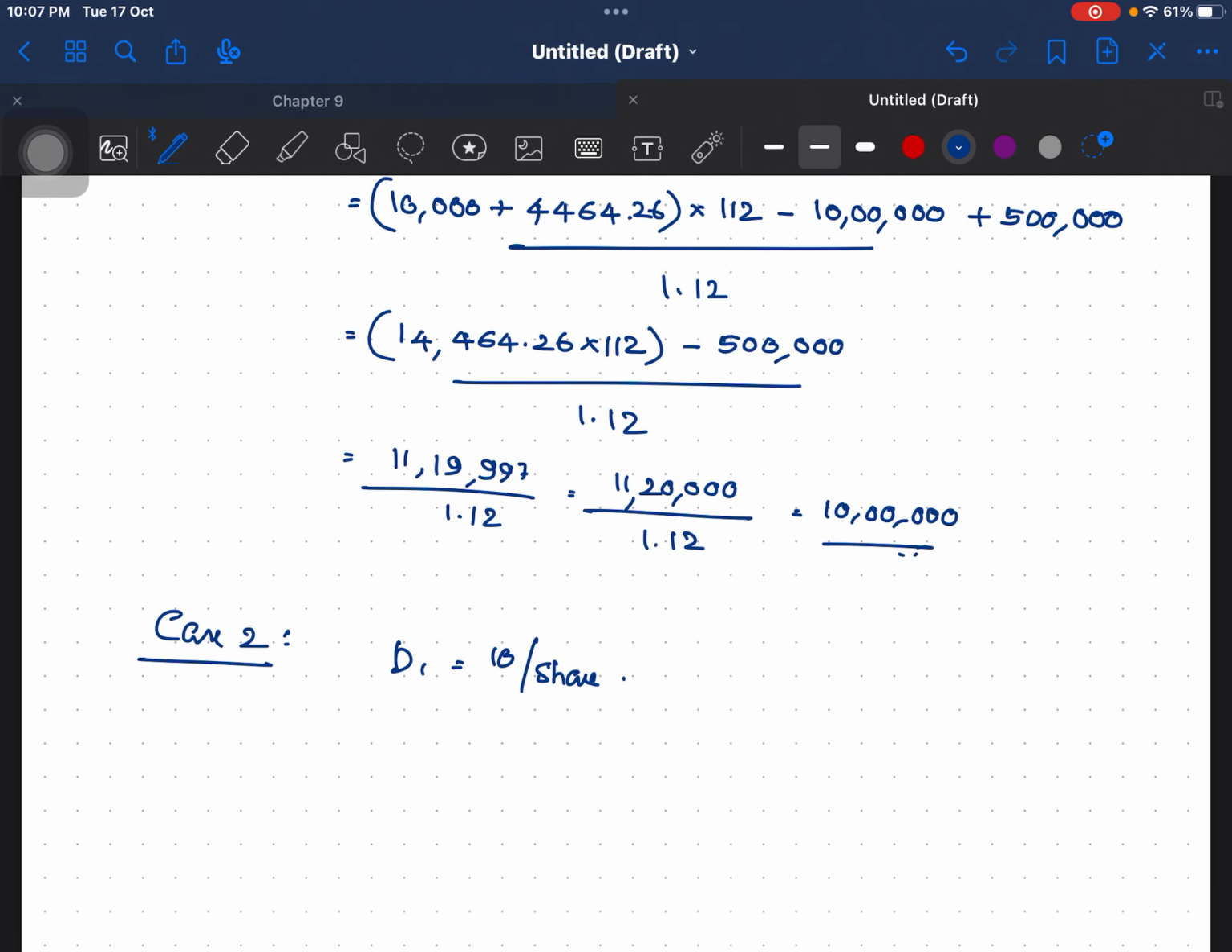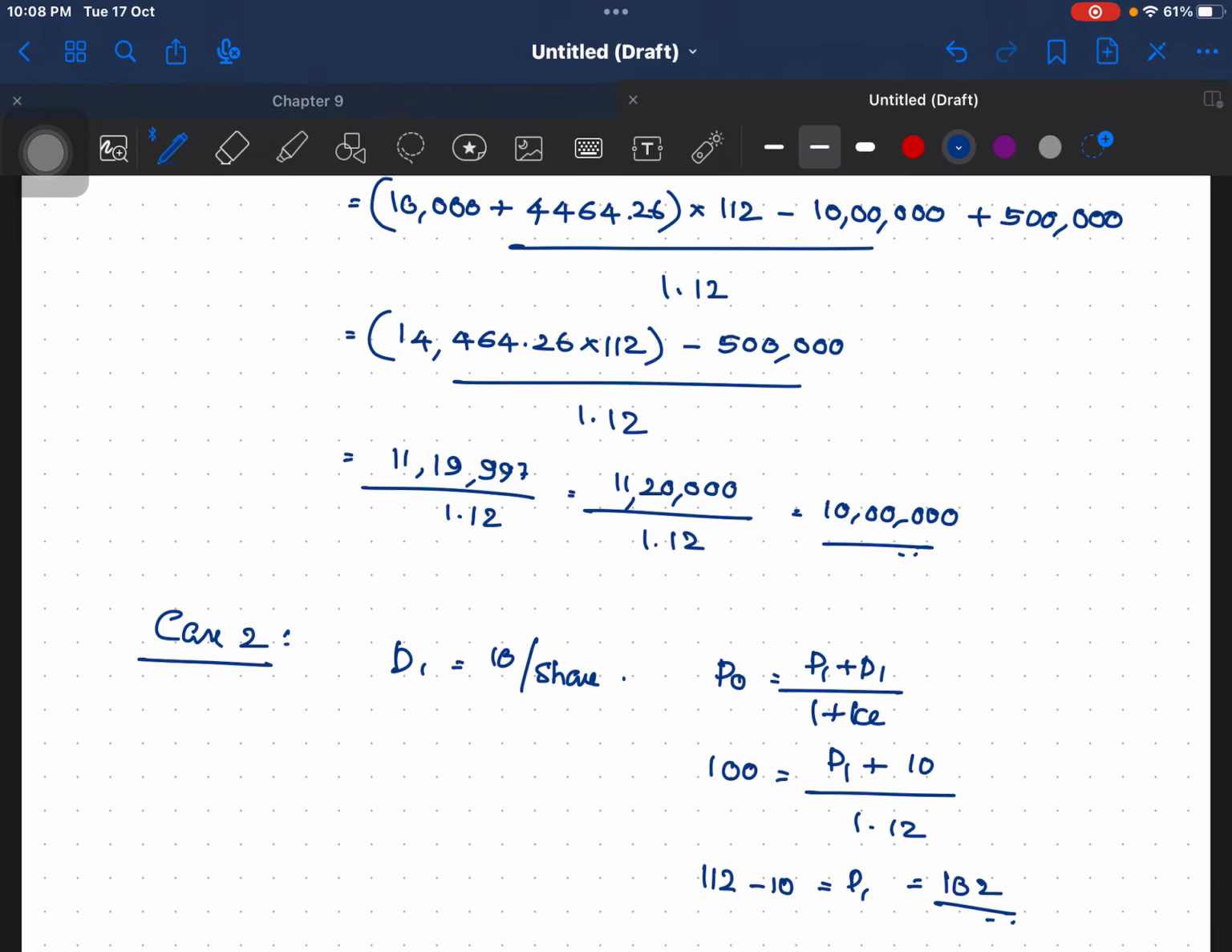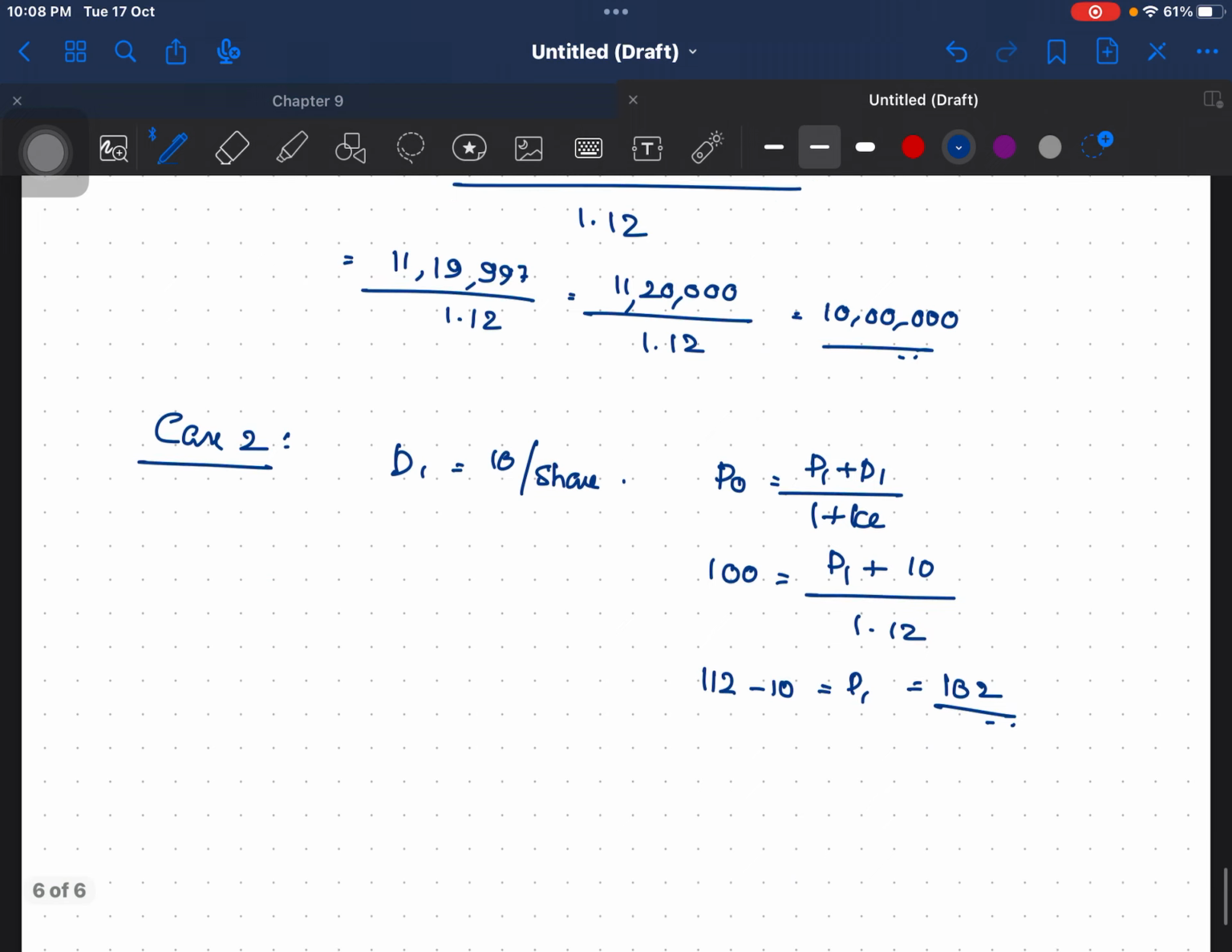Okay, so you have P1. P0 is equal to P1 plus D1 divided by 1 plus KE. That is P0, 100 is equal to P1 plus D1, 10, divided by 1.12. So 1.12 into 100 is 112 minus 10 is equal to P1, that is 102. Okay, so P1 is 102.